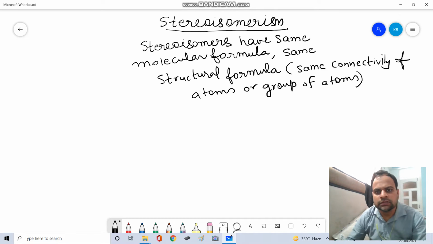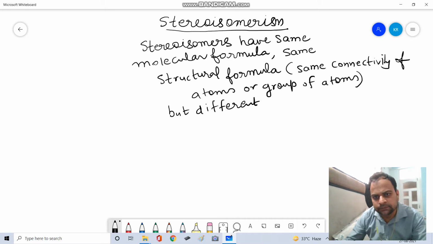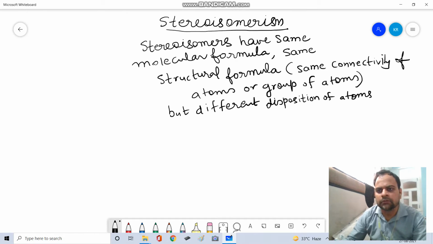So stereoisomers have the same molecular formula, the same structural formula, but different disposition of atoms or group of atoms.